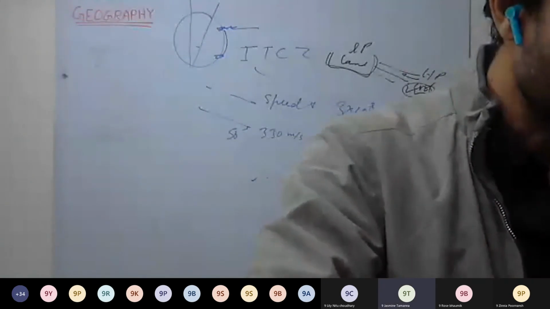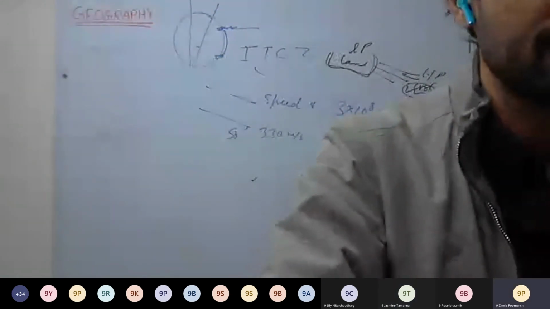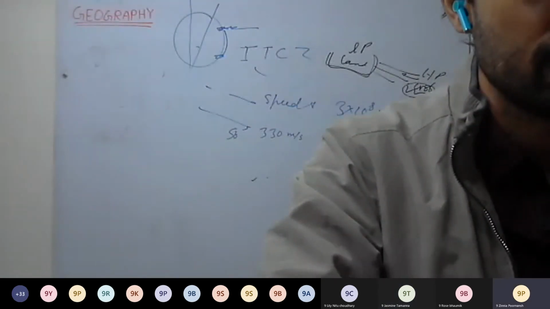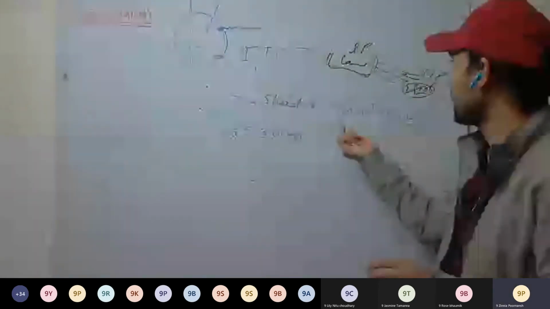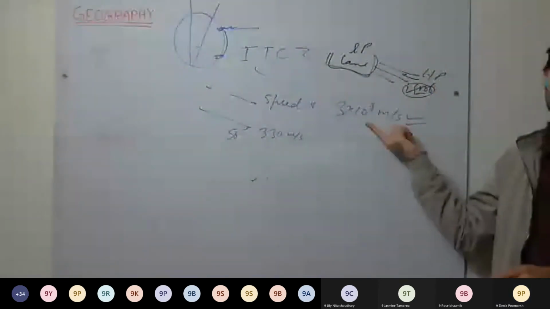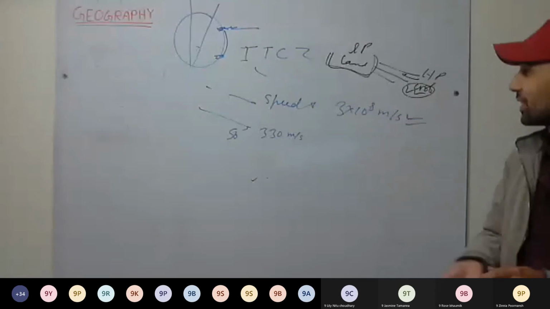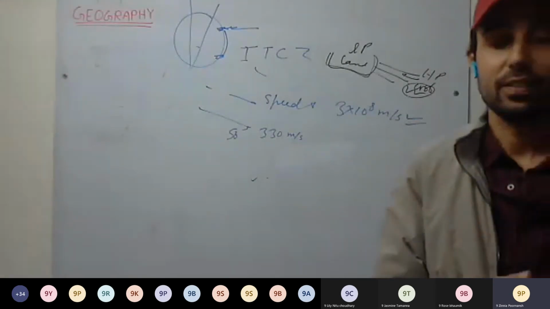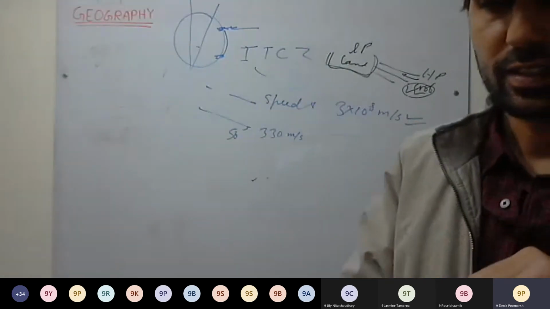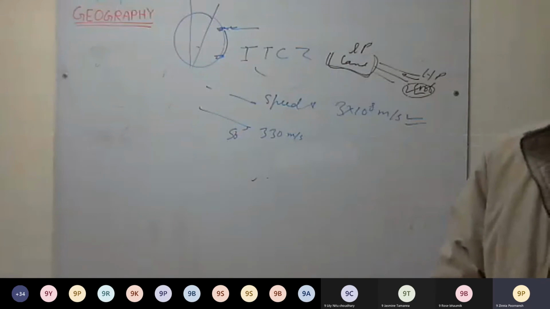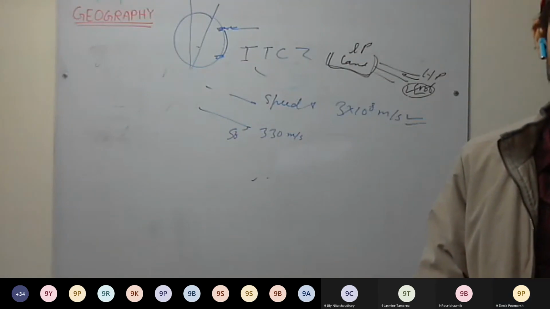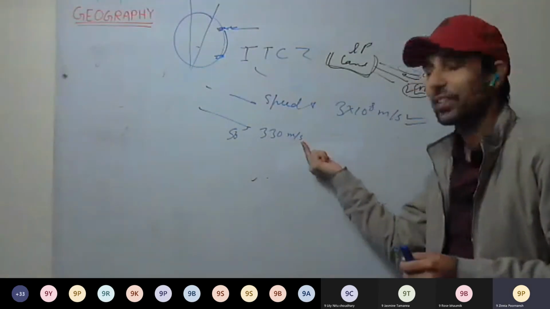Okay, go through it. Sir, is light the ultimate speed? We haven't reached a speed beyond it. Yeah, this is the maximum speed. Sir, if we are in a plane and from there we turn on a torch, will the light speed increase? Very slight bit.